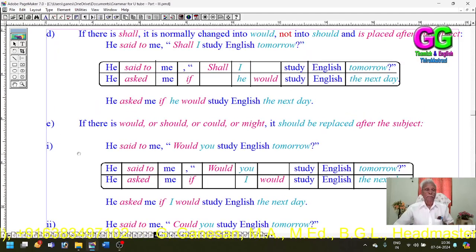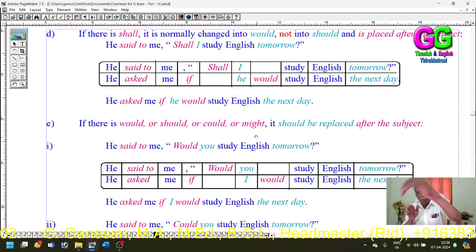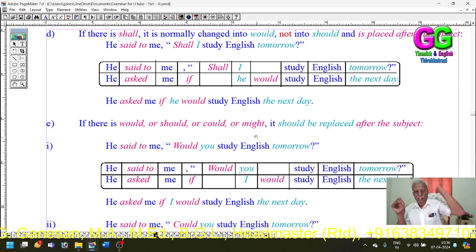Then part E, regarding the verbs would, should, could, and might. What are the rules regarding these auxiliaries? If there is would, should, could, or might, it should simply be placed after the subject.